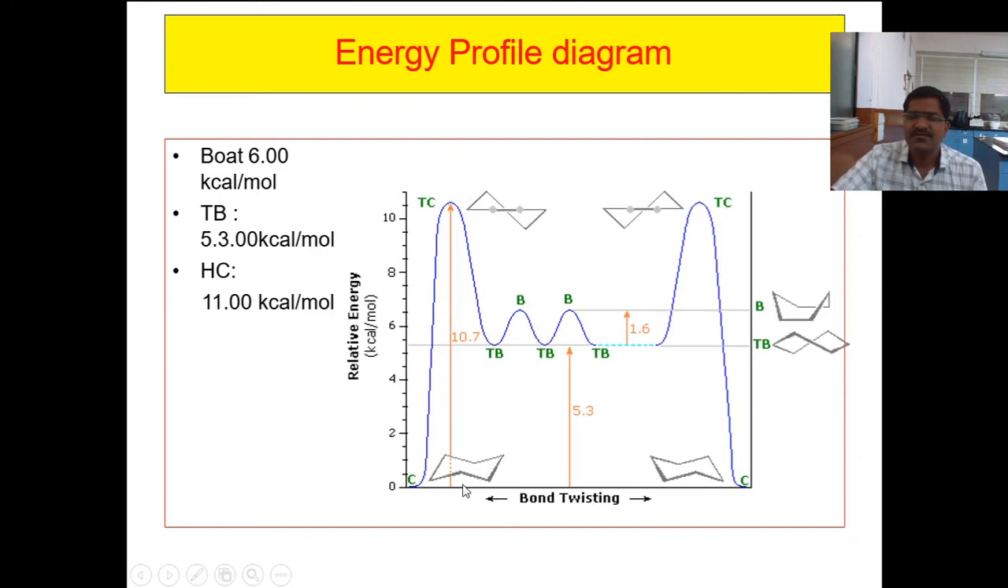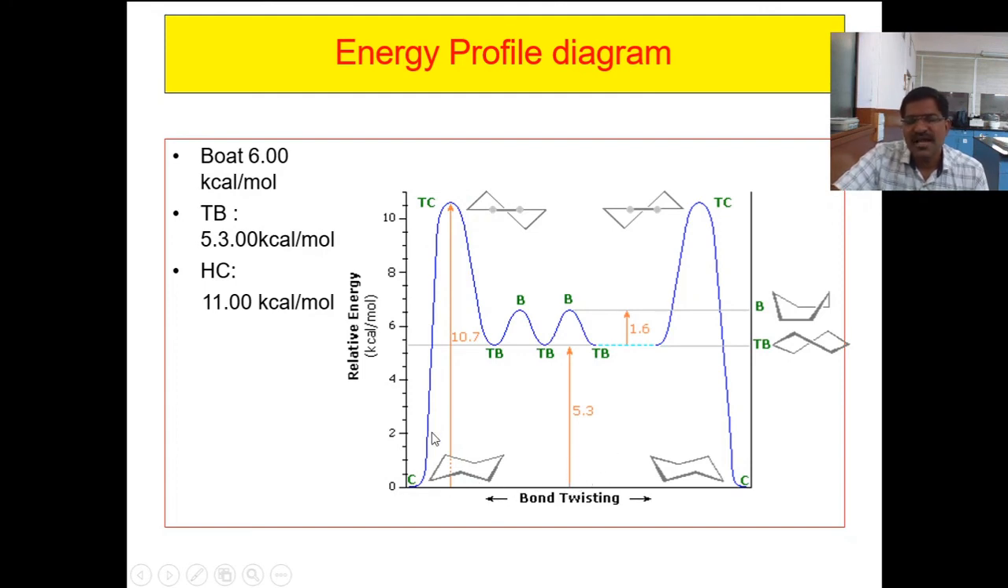So, if you want to convert one chair into the alternative chair, if you want to flip the ring, the conformation must go through both half chair conformations, and then finally it collapses into the alternative chair conformation. So, normal ring flipping for 6-membered rings requires 11 kilocalorie per mole energy. Remember.